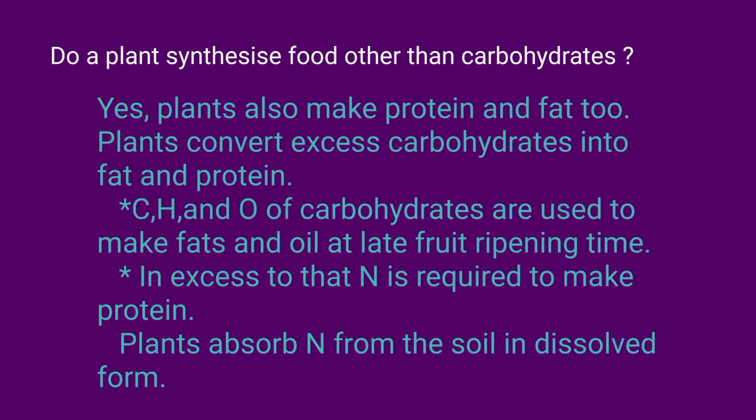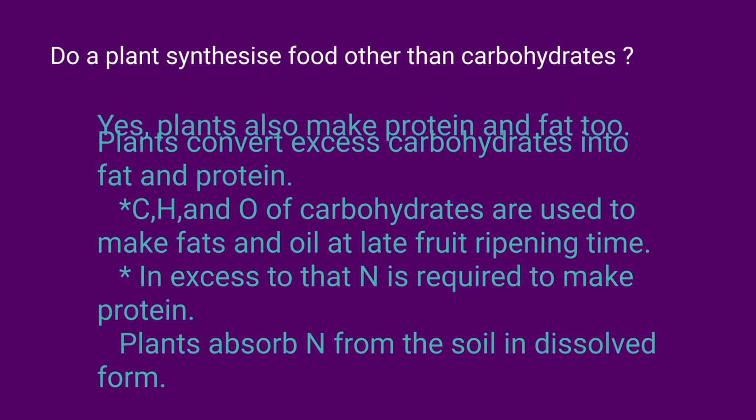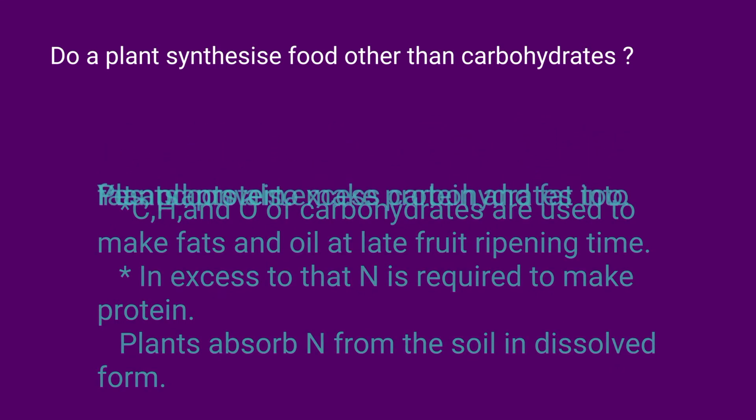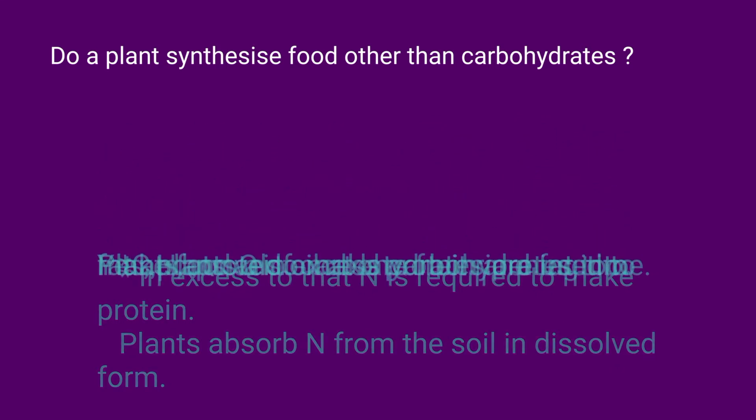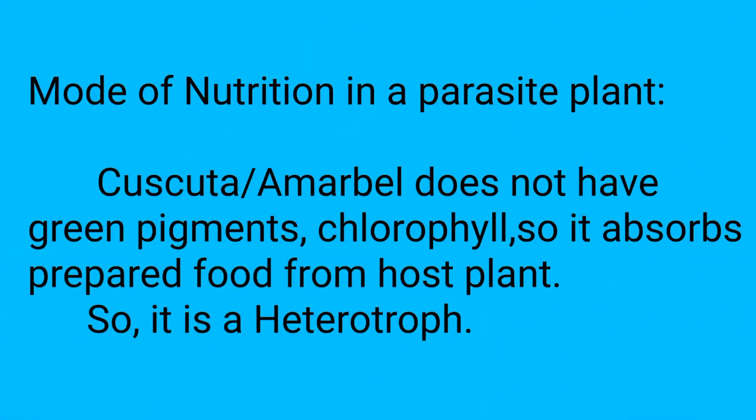Does a plant synthesize food other than carbohydrate? The answer is yes, because carbon, hydrogen and oxygen of carbohydrates are utilized to make fat and proteins. And for the preparation of protein, nitrogen is required, and the plants absorb nitrogen from the soil in absorbable form. You know, Cuscuta is a non-green plant.